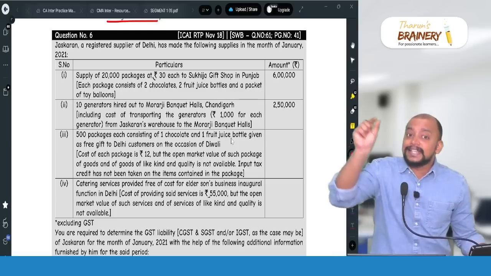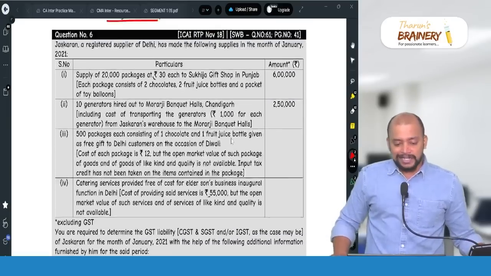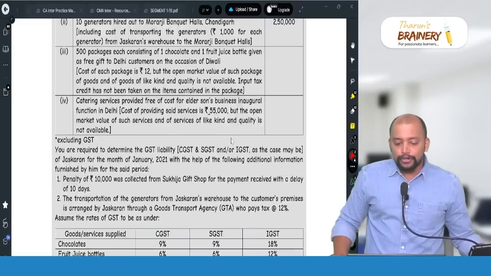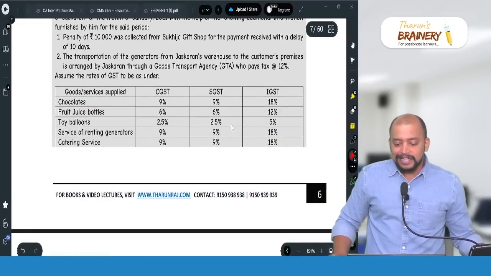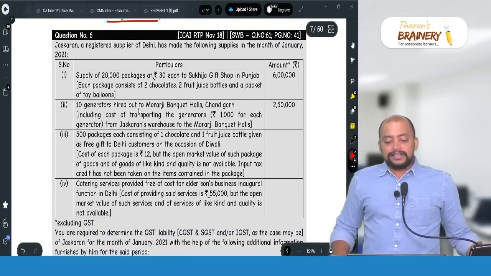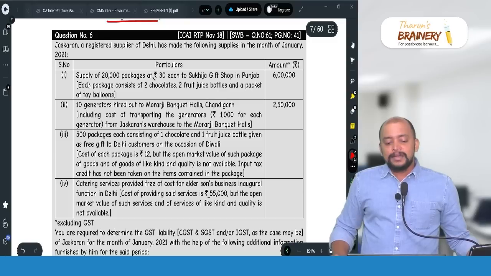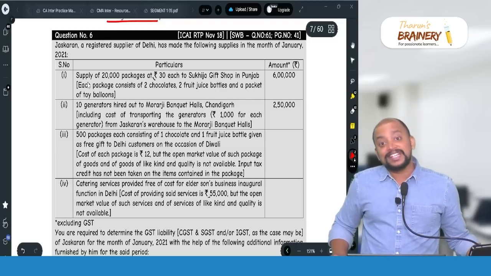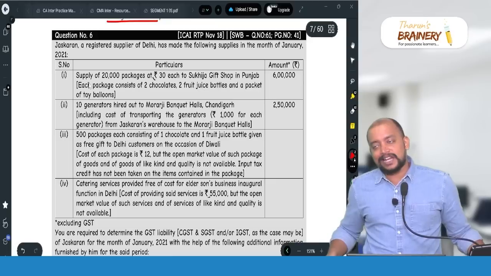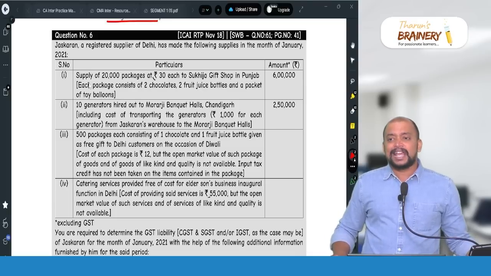However, as there is a single price, it will become mixed supply, and the highest rate should be considered, that is chocolate, fruit juice and toy balloons. In these three, the highest rate is 18%. Chocolate should be taken. However, this is supply of goods. Location of supplier is Delhi and place of supply is in Punjab. It is chargeable to IGST because as per section 10(1)(a) of IGST Act, ending point of goods will be taken as a place of supply, that is Punjab, and therefore 6 lakhs into 18% will be taken as 1,08,000.